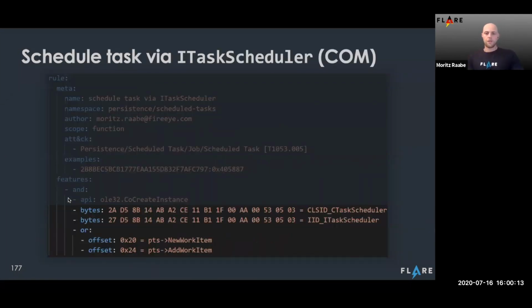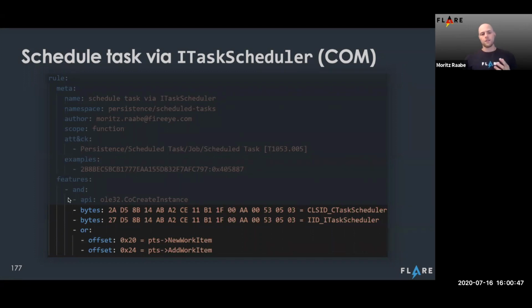Last example I want to show here is mainly to point out these two additional features, bytes and offsets. Bytes, similar to strings, can be referenced in disassembled functions to indicate things like crypto constants, or in this case, they are being used as class IDs and interface IDs for COM objects. COM objects are a Microsoft technique to provide different functionality on the operating system. And in this example, we're trying to identify task scheduling access using these offsets.